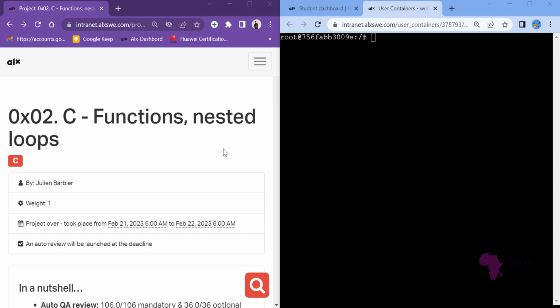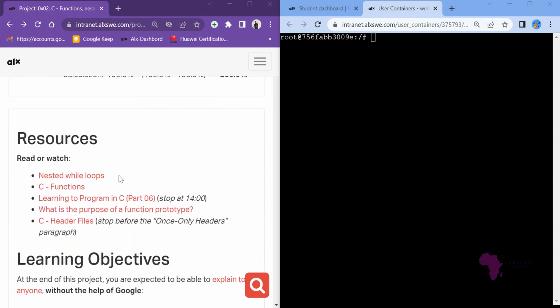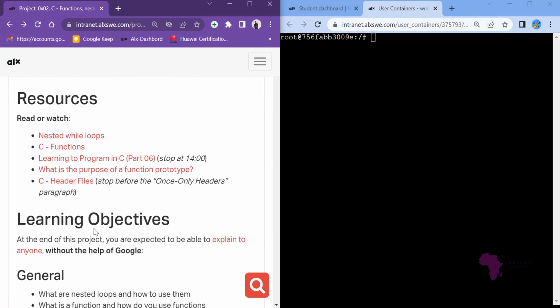So allow me now to take you through what we are supposed to cover today. What we are supposed to cover today is nested loops, C functions, learning into program, the purpose of functions, and then C header files. In this case, I will be doing more of the practical part so that when I talk about nested loops, you'll be able to understand how to do it in a practical way, and understand what each and every part entails.